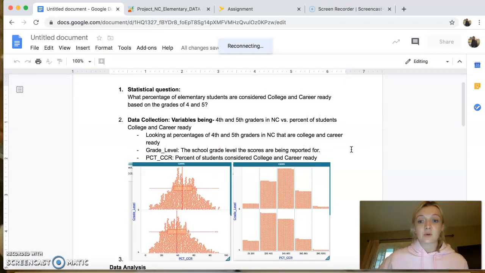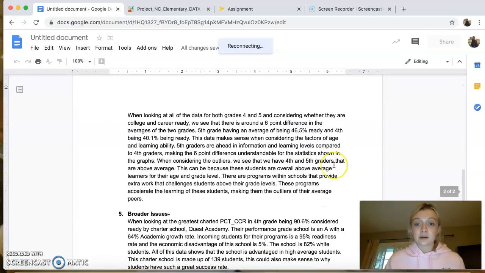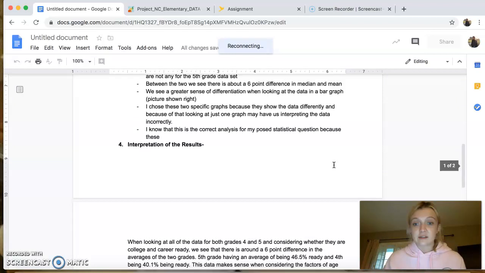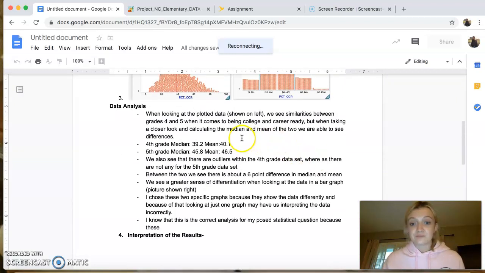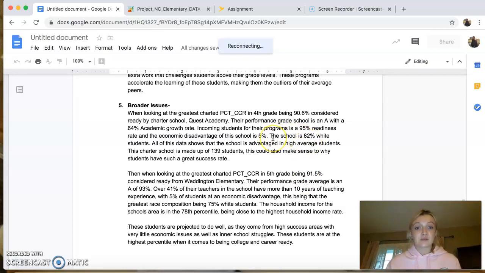So as I said before, the question was, what percentage of elementary students are considered being college and career ready based on 4th and 5th grade? And overall, we saw down here that they have a high rate, especially in the 4th grade.